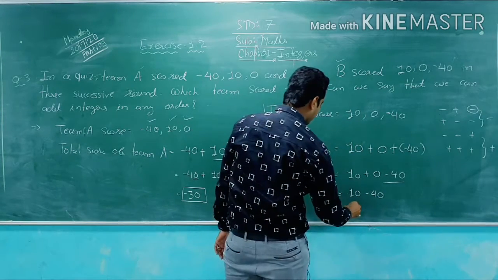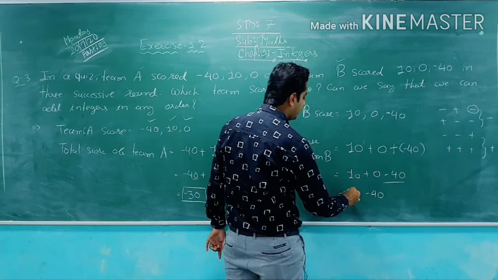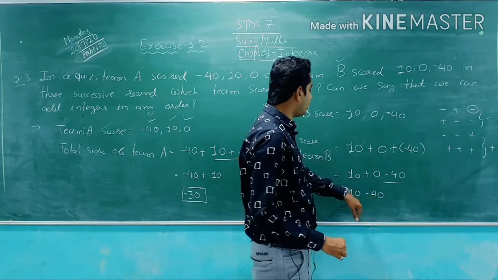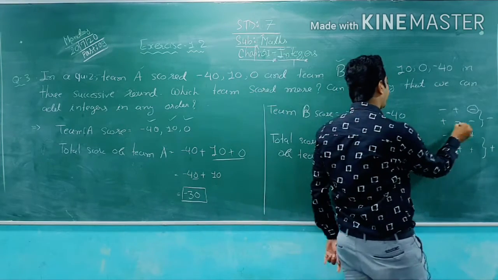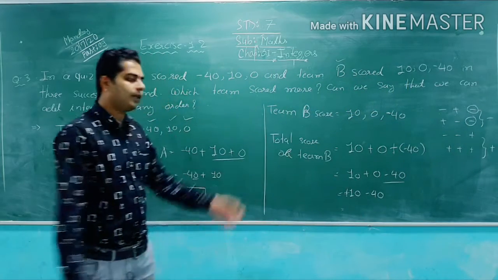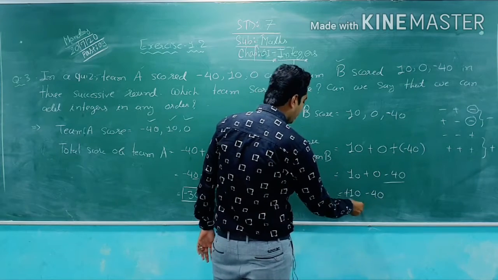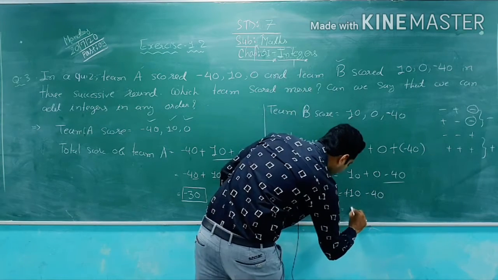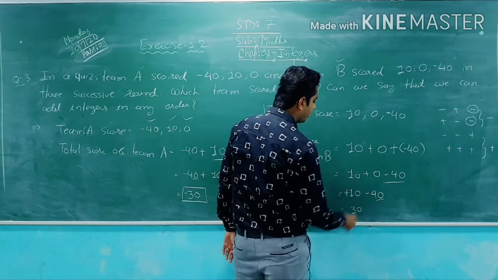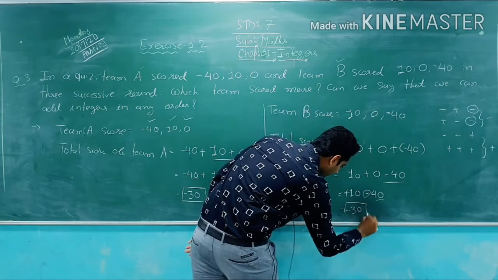Now 10 minus 40. See, 10 has no sign, that means it is positive 10, so plus 10 minus 40. Plus minus is minus, second term subtraction, so I have to perform subtraction obviously. 40 minus 10 is 30, and the sign of the bigger digit 40 is negative, so minus 30.